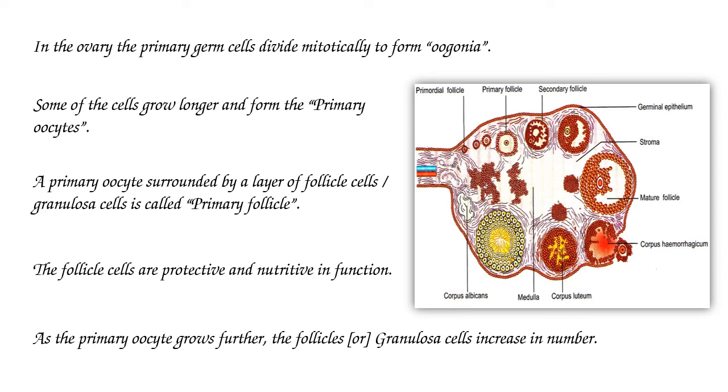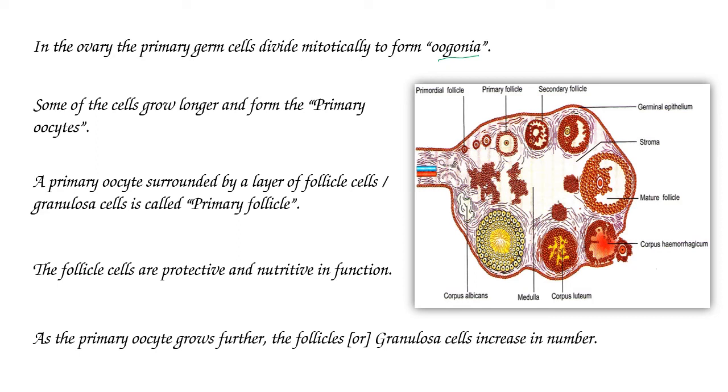Now let's observe the given diagram here. We have already studied oogenesis. Primary germ cells or egg mother cells divide mitotically to form oogonia.